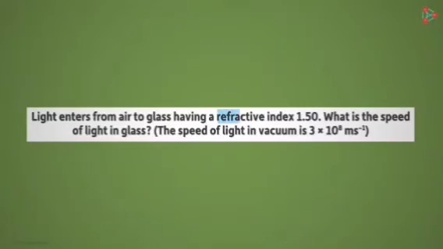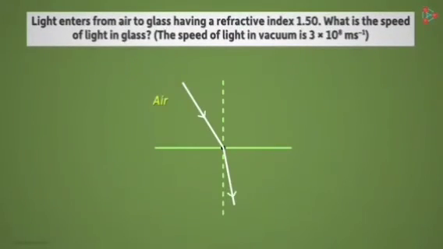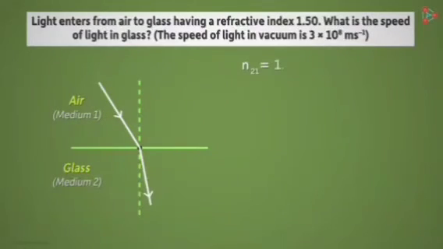We are given the refractive index of glass with respect to air as 1.50. Here, air is the incident medium and glass is the refractive medium. Let us take medium 1 as air and medium 2 as glass. So n21 is equal to 1.50. But what is n21 equal to?